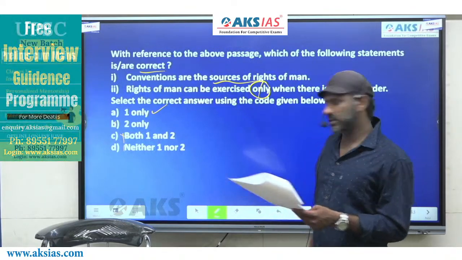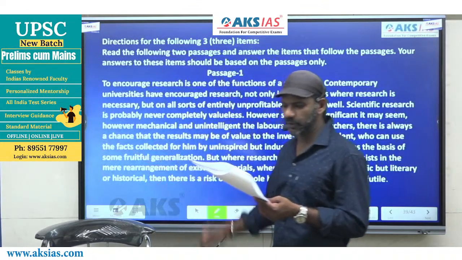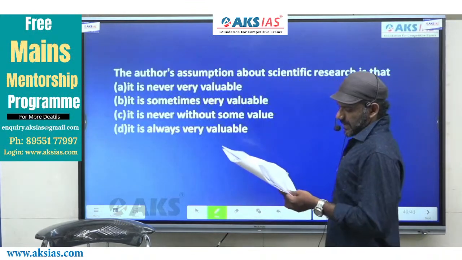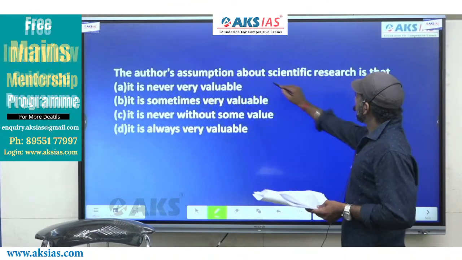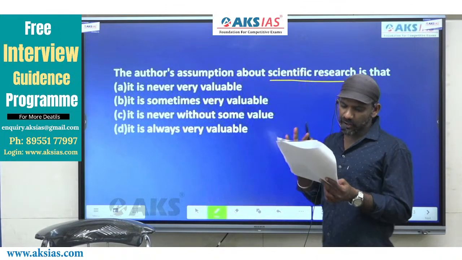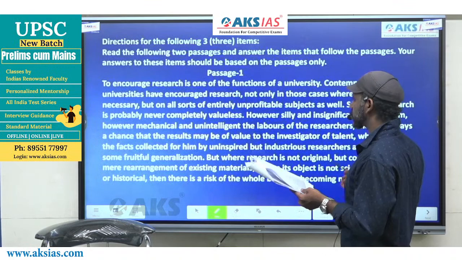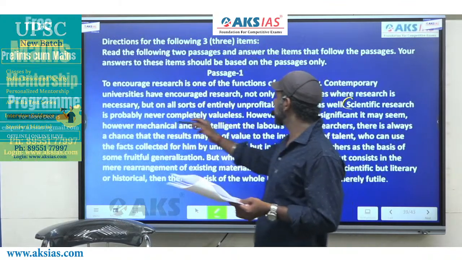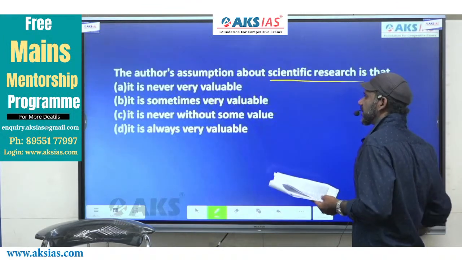Fine. Right. We have just 3 more questions left. 2 passages. Come to the next one. We have 2 questions following this passage. I'll do it quickly. Come to the first one. The author's assumption about scientific research is that, we have the topic of the question mentioned here. What is that? Scientific research. The mention about scientific research comes here actually. So we have to focus only on this sentence to get the answer to this question. I'll read the options quickly, then we'll come back to the same sentence.